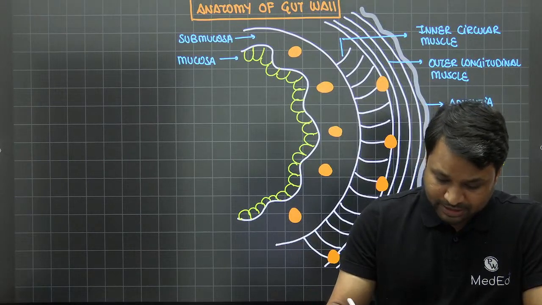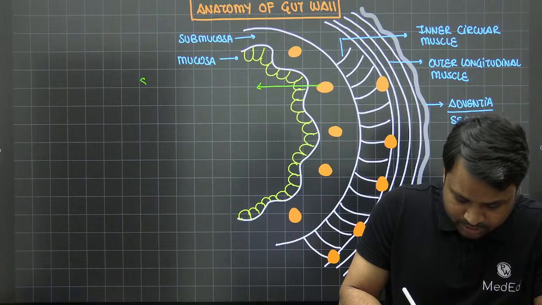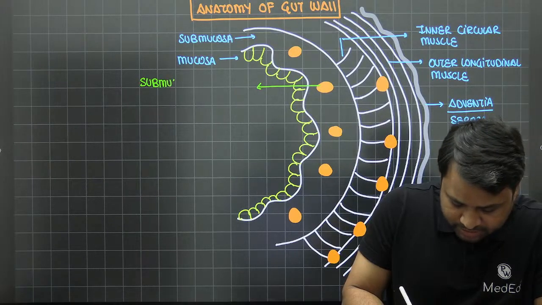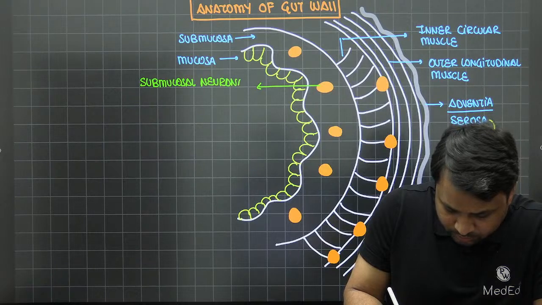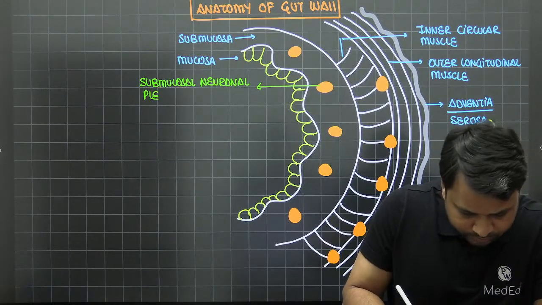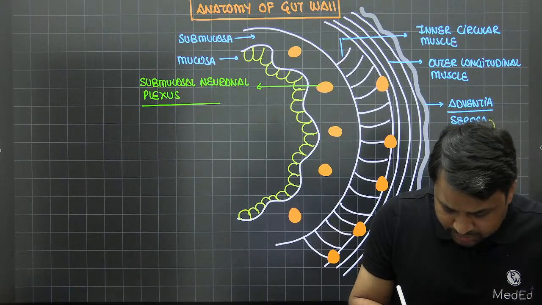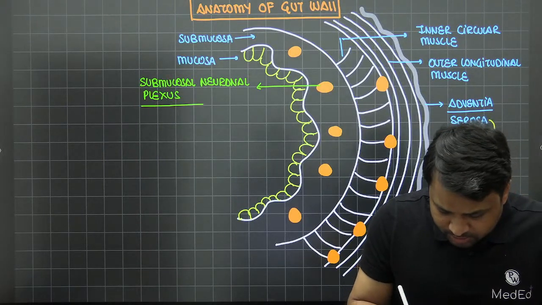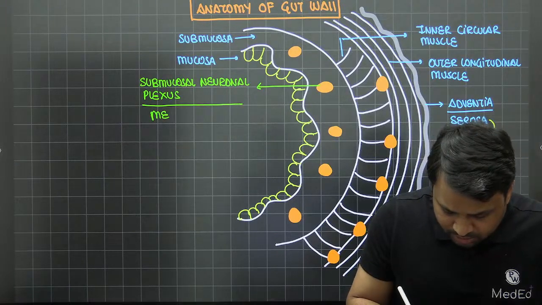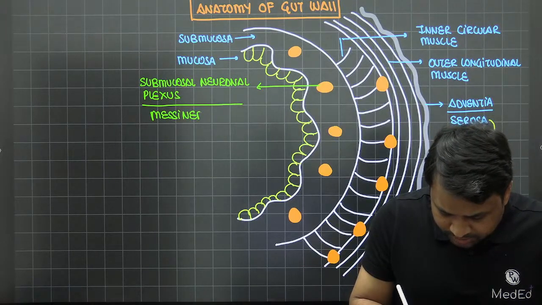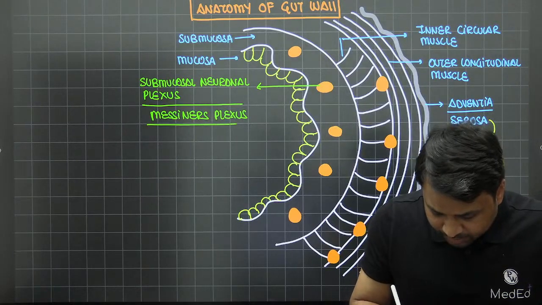Now, the one that is present here, the submucosal neuronal plexus, is what we call the Meissner's plexus. Now they are present in the submucosa.